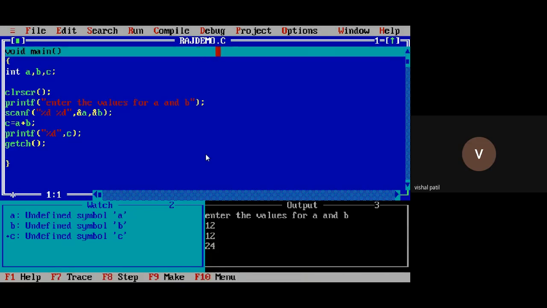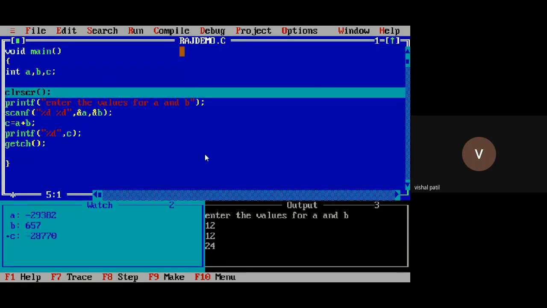Now it has entered in my program. The control has entered in my program. F8 is nothing but the step over. It will check the step-by-step execution of the program, how the values of those variables are changing step-wise in my program. So that's why the F8 key. So again, I will press F8.